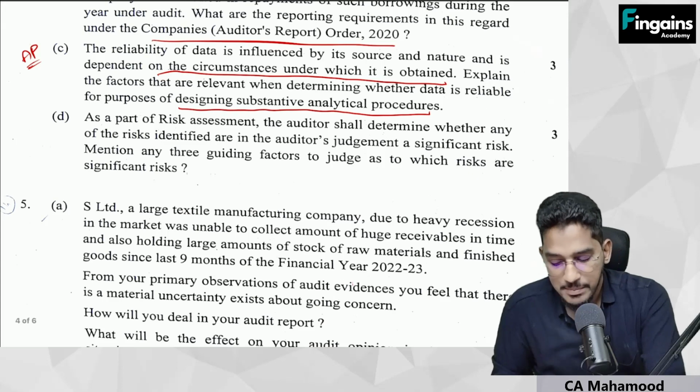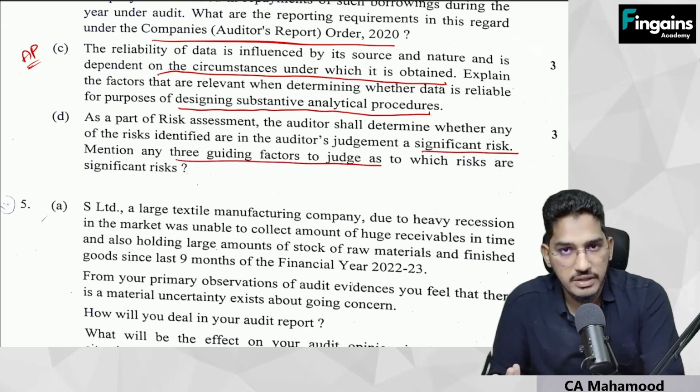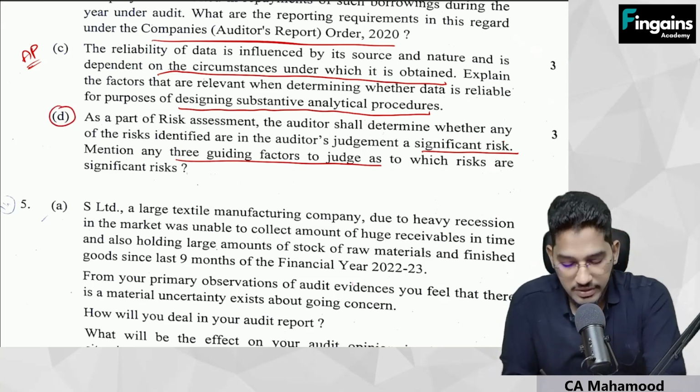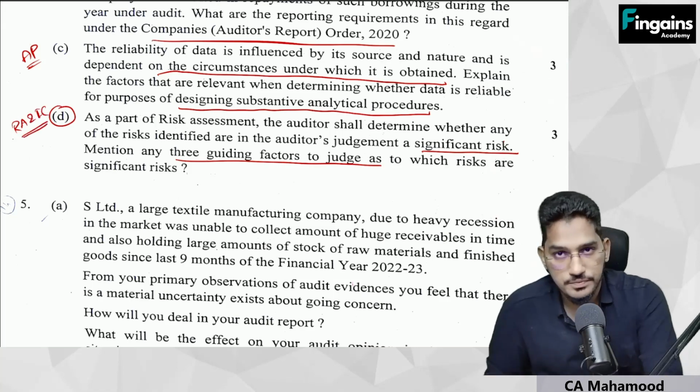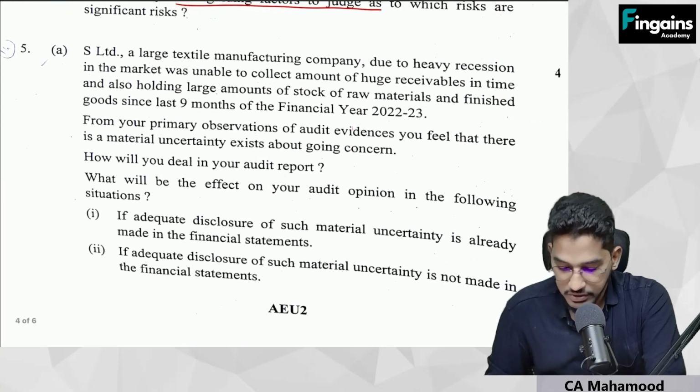Next one. As a part of risk assessment, the auditor shall determine whether any of the risks identified are in the auditor's judgment a significant risk. Mention any 3 guiding factors as to which risk will be a significant risk. So they are asking you, as an auditor, how will you decide whether a risk is a significant risk or not? So this is from the chapter risk assessment and internal control. Clear? Next one. So now we will have a look at the 5th question.